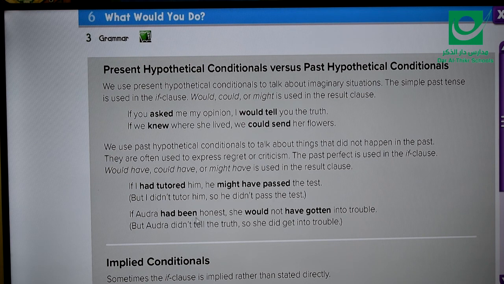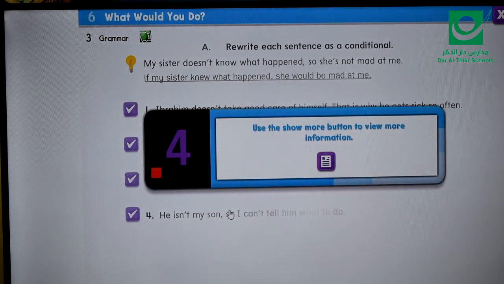If Audra had been honest, she would not have gotten into trouble. But Audra didn't tell the truth, so she did get into trouble. So you're talking about something that you regret or criticize that already happened in the past. So you need to use past perfect and then might have or would have or could have and the past participle of the verb. Now let's do an exercise on this.